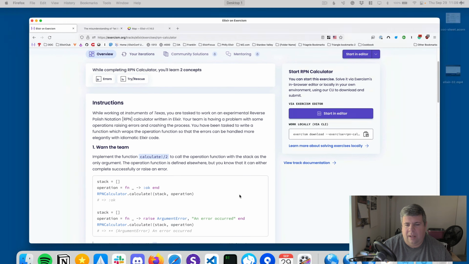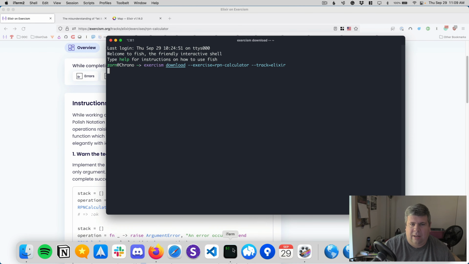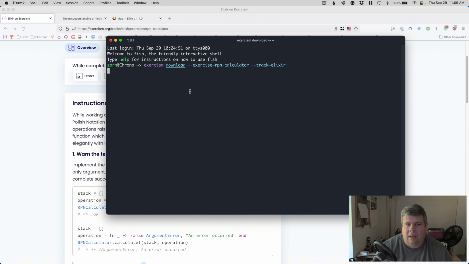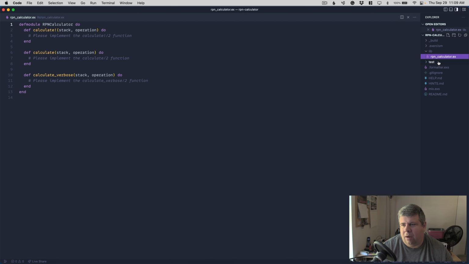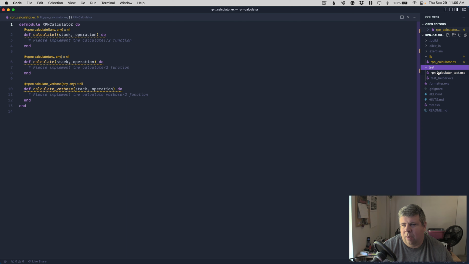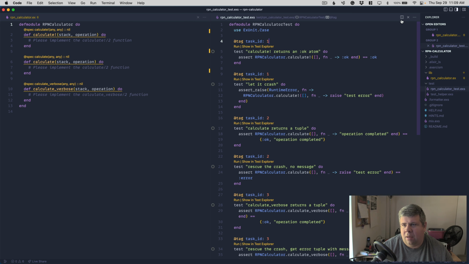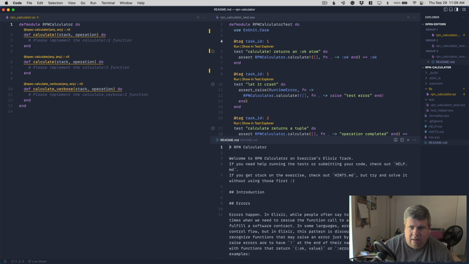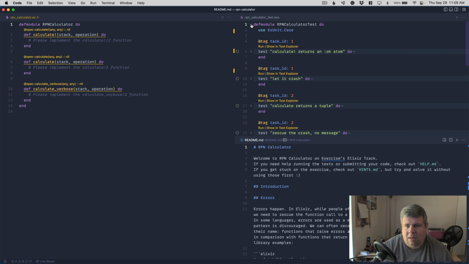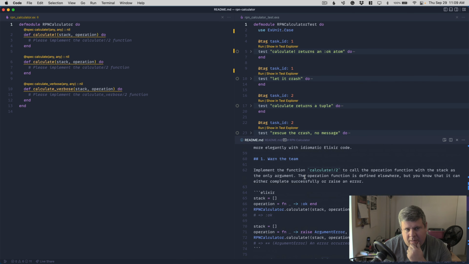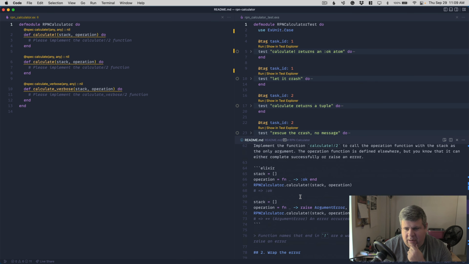Okay, so we're going to copy our command to download the example locally, and then we can open that in VS Code. And let's see here, we got lib, we got our calculator, we have our test file, and we'll put our readme down here. I'll close that, and I'll collapse this. Those are just tasks 1, 2, 3.